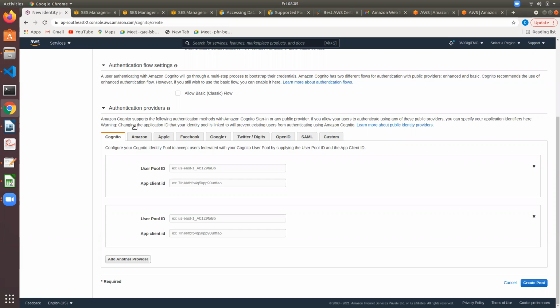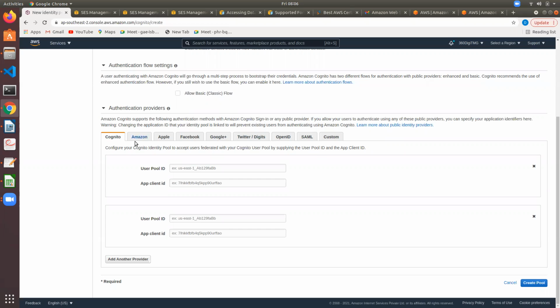See, authentication providers: Amazon, Apple, Facebook, Google Plus, and if you want to bring other OpenID connectors, SAML or custom applications from where you are granting authenticated permission to users, you can add them here.